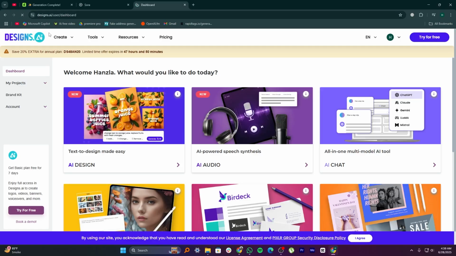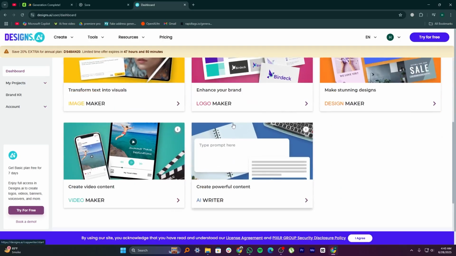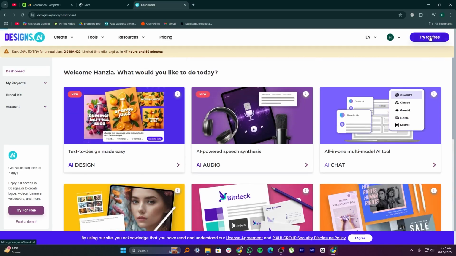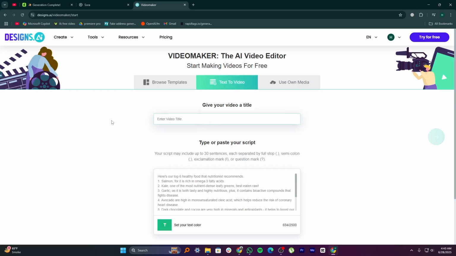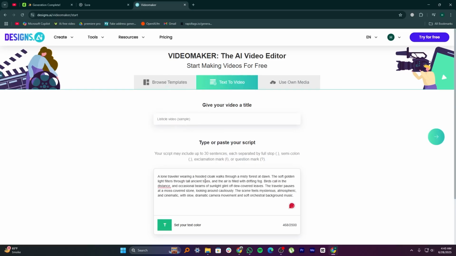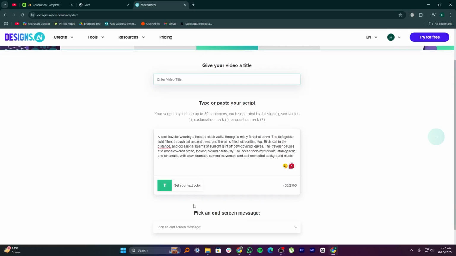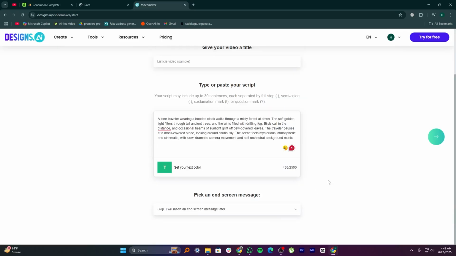Designs.ai is a user-friendly creative suite that lets users design logos, videos, voiceovers, and graphics using AI. It's perfect for beginners, small businesses, and those needing fast, affordable branding content. With support for multiple languages and a cloud-based interface, it's easy to use across regions. Yet, due to its heavy use of templates, it may not offer much originality or deep customization.